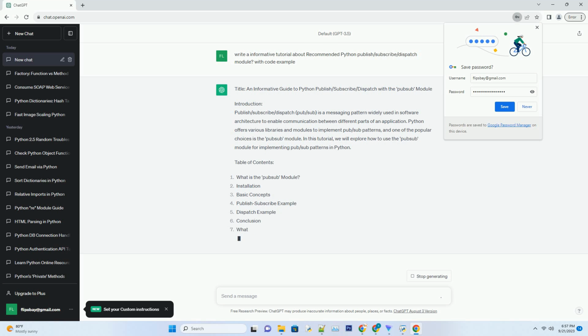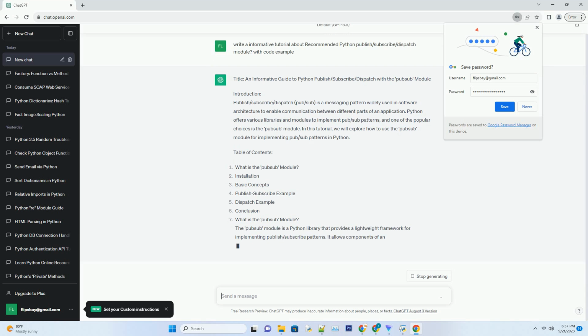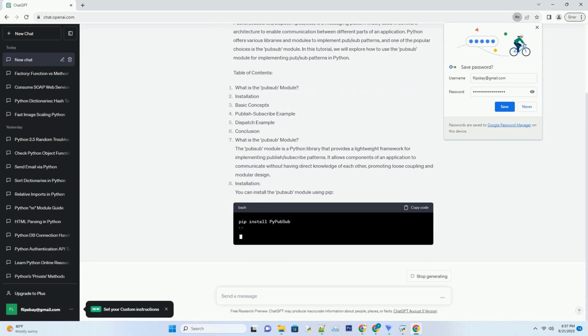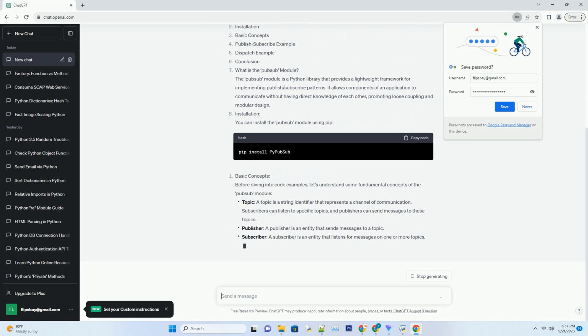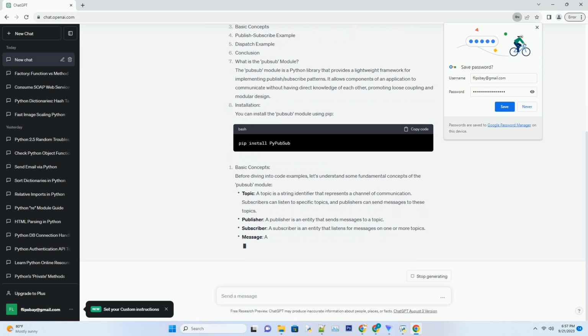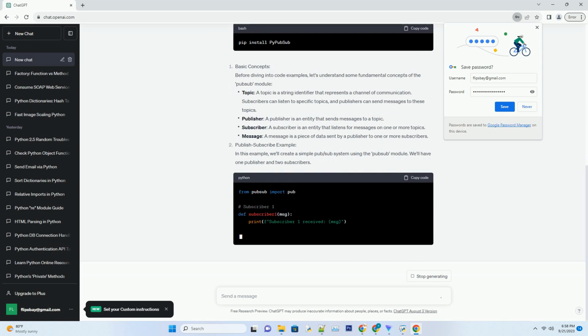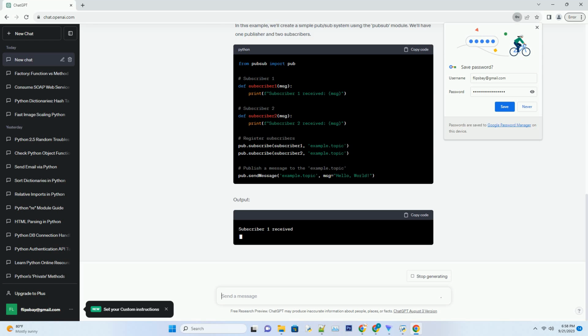Publish/subscribe/dispatch, pub/sub, is a messaging pattern widely used in software architecture to enable communication between different parts of an application. Python offers various libraries and modules to implement pub/sub patterns, and one of the popular choices is the pubsub module. In this tutorial, we will explore how to use the pubsub module for implementing pub/sub patterns in Python.